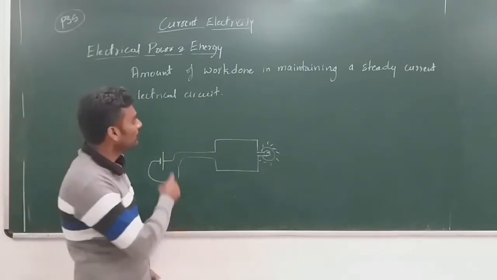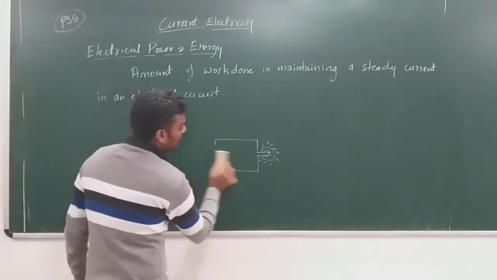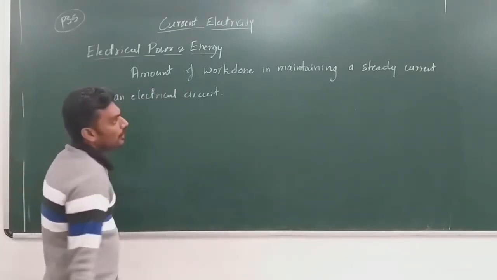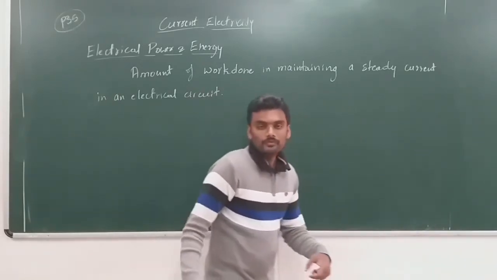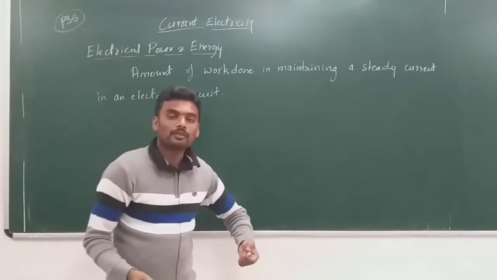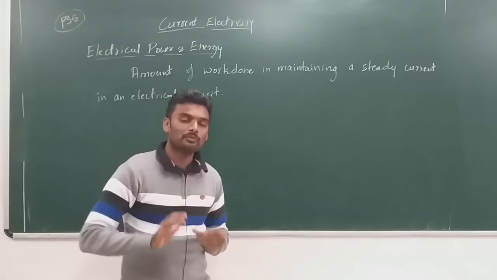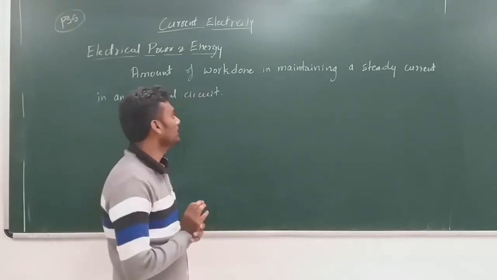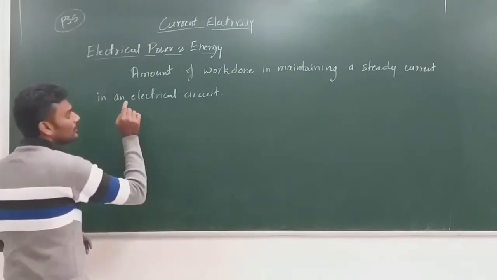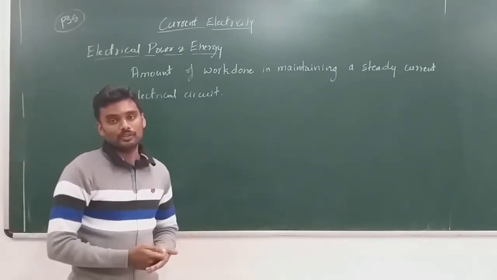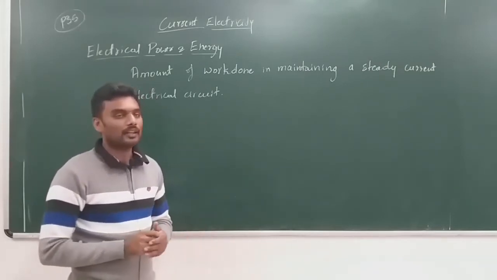Okay. So this is about electrical energy, definition of electrical energy, and understanding its concept. You have to do certain work in order to maintain current in the circuit. If you stop working, the current stops. That is how it acts. And now what is power then? Power is the rate of doing work or the rate of energy spent in maintaining the current. That's it, nothing else.